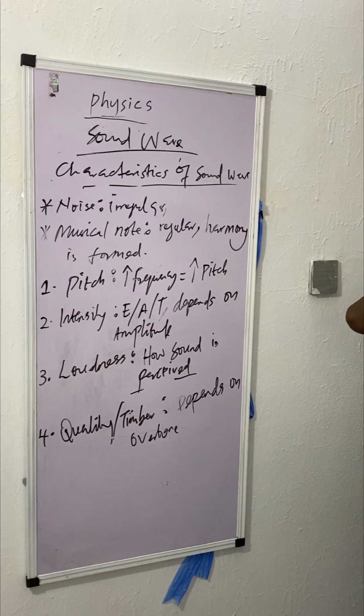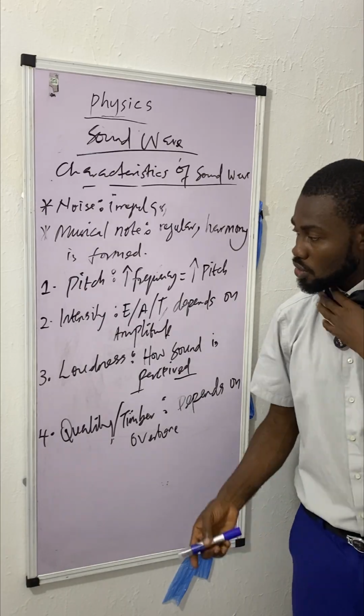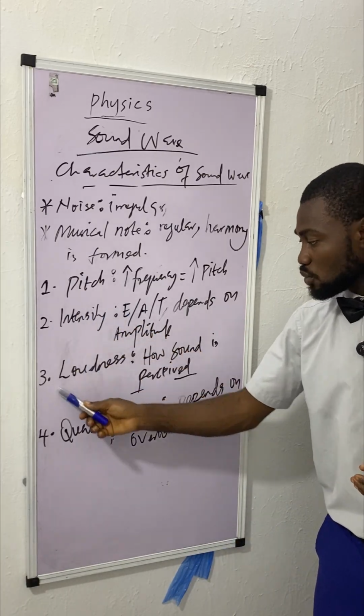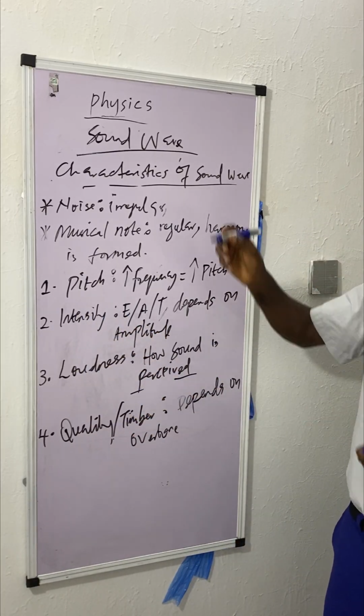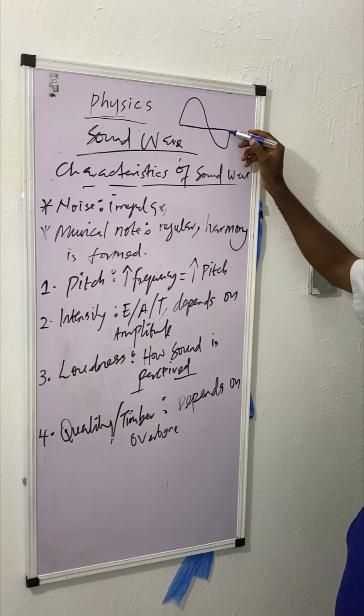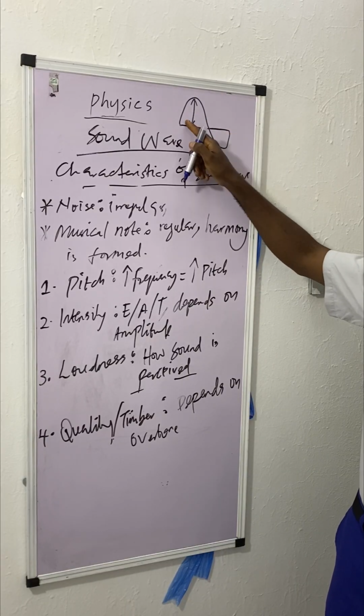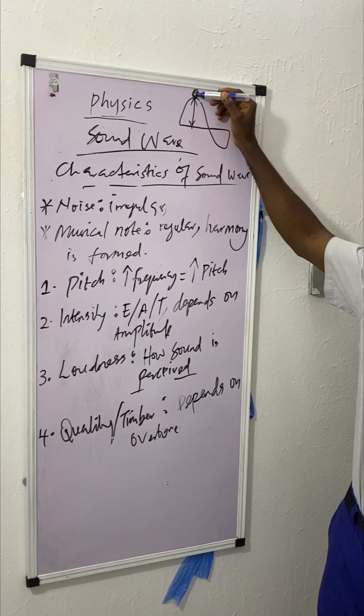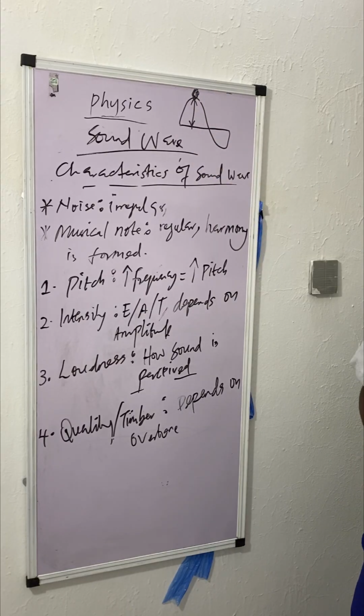So we continue. The second application is loudness, which is controlled by amplitude. Remember, amplitude is the maximum distance of displacement. That's amplitude for you. That's why intensity resembles loudness, so it's also controlled by amplitude. Remember the waveform diagram. This is amplitude, maximum distance of displacement. So we are going to get the loudest here. So it depends on amplitude.